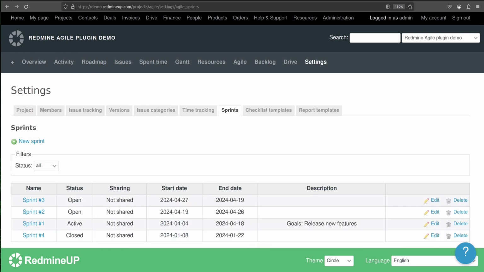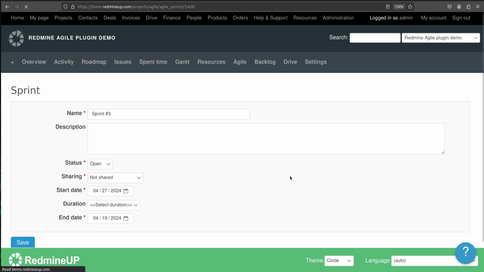Okay, so let's try to change this behavior. If you would like to set, for example, sprint 3 to be active or default, we click edit and then change from open to active. And by the way, just a note, when you change this sprint to active, then the other one, sprint 1, is automatically changed from active to open. So this means that the active default sprint could be only one. So yeah, it is logical. You could not have two default sprints. Alright, so we save.